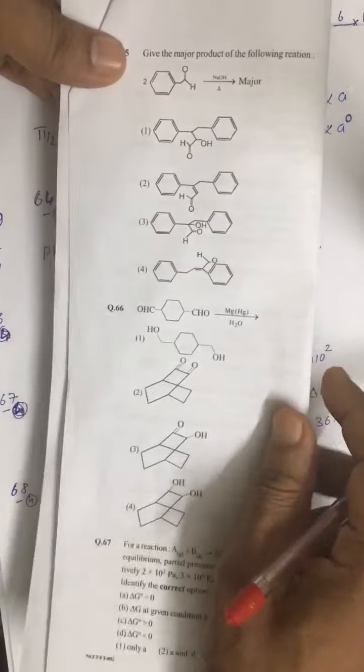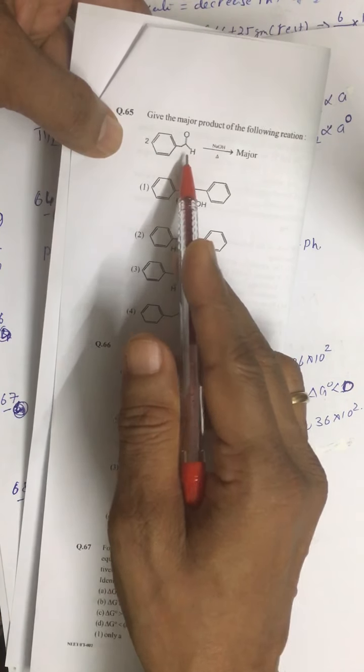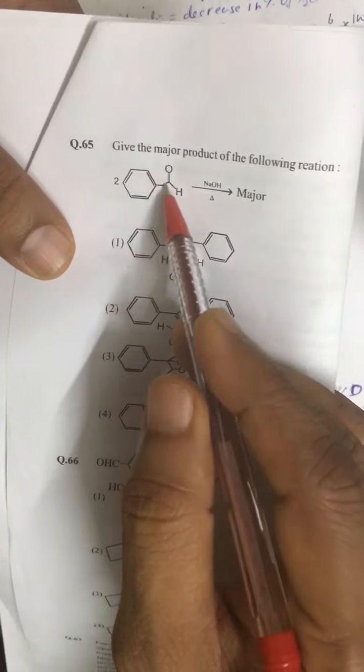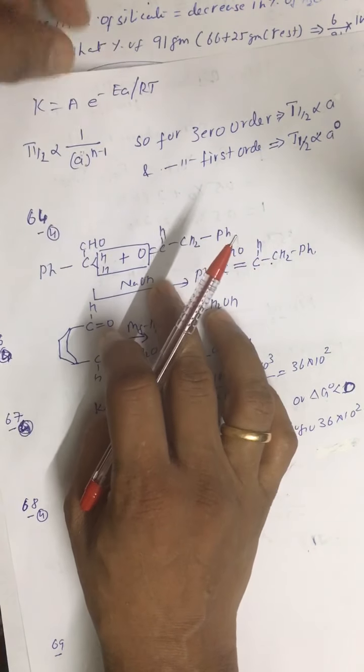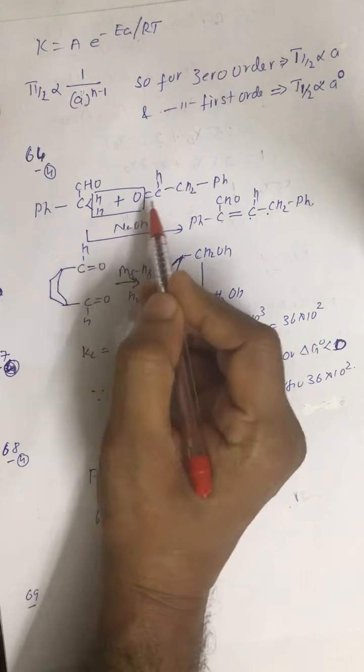Look at question number 65. We are given C6H5CH2CHO, this is not benzaldehyde, it is C6H5, then CH2, then CHO. It is treated with NaOH. Look at this reaction, C6H5CH2CHO is having alpha hydrogen.